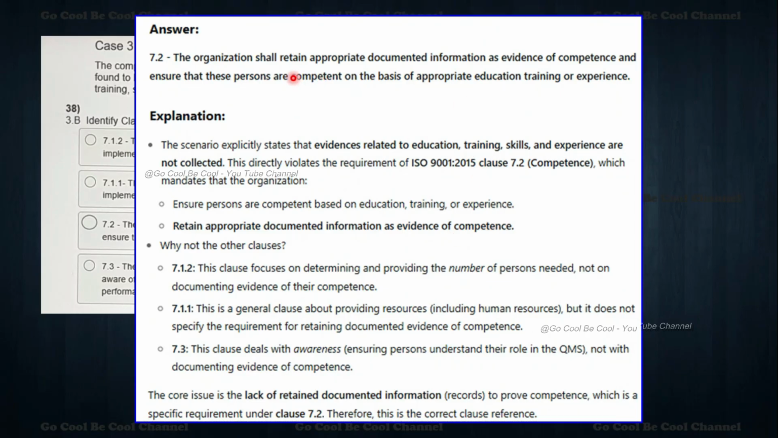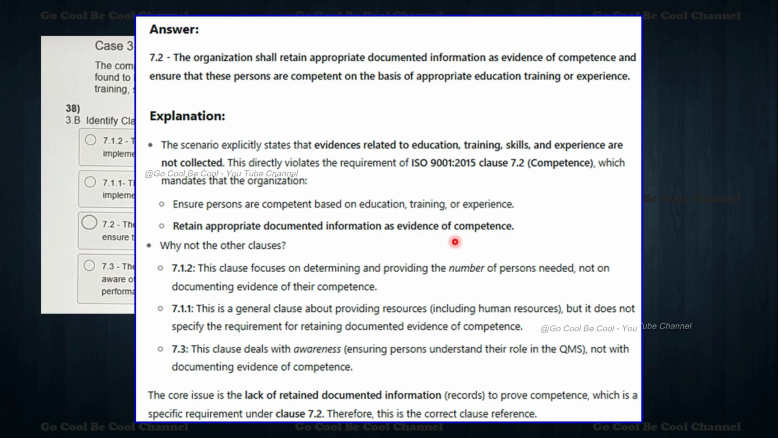The organization shall retain appropriate documented information as evidence of competence and ensure that these persons are competent on the basis of appropriate education, training and experience. So in the explanation, the scenario explicitly states the evidence related to education, training, skill and experiences is not collected. This directly violates the requirements of ISO 9001 clause 7.2 competence, which mandates that the organization ensure persons are competent based on education, training and or experience, and retain appropriate documented information as evidence of competence.